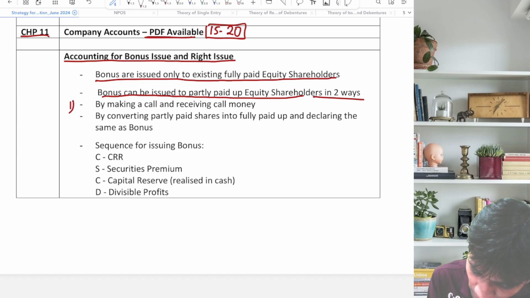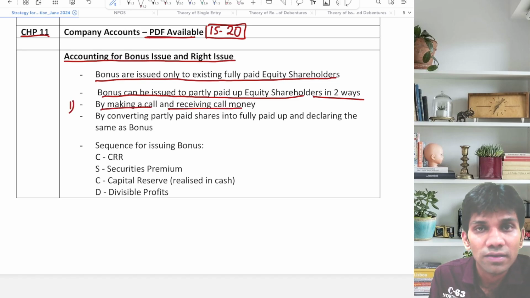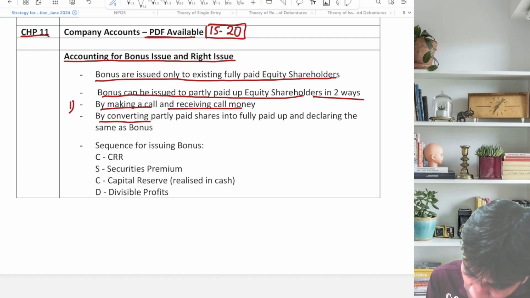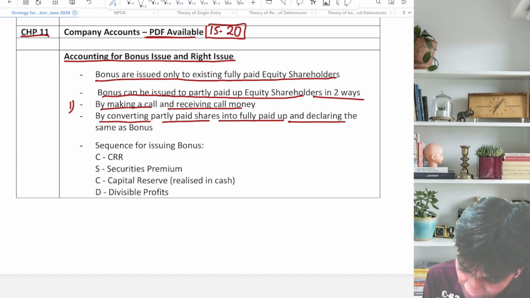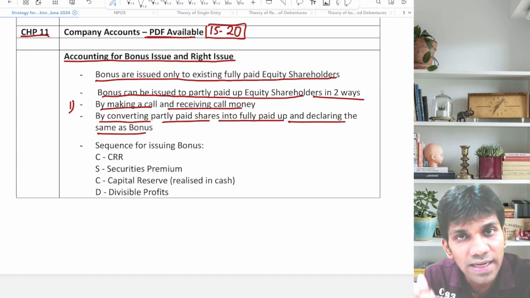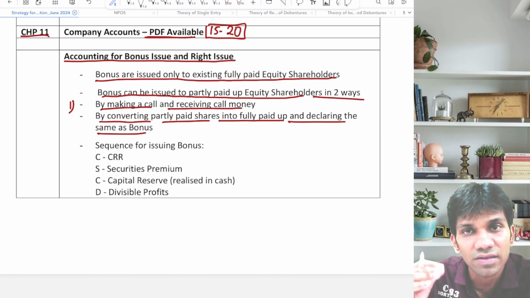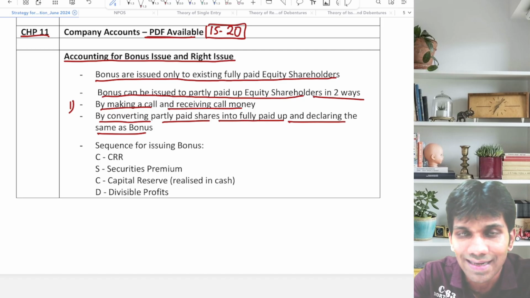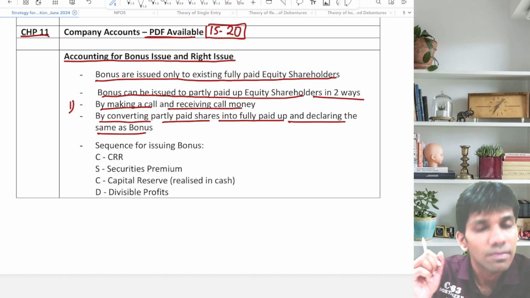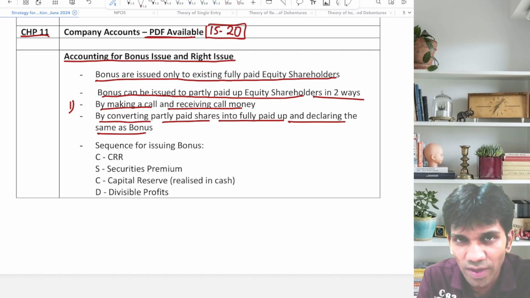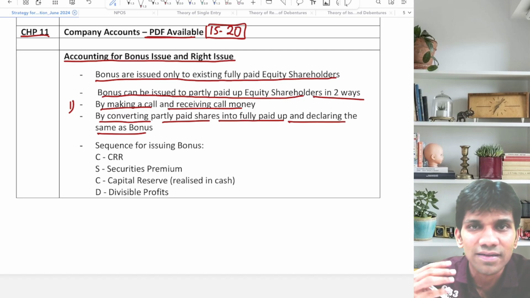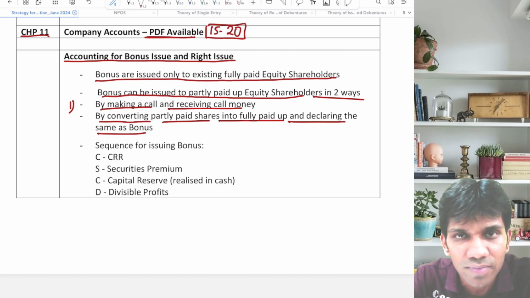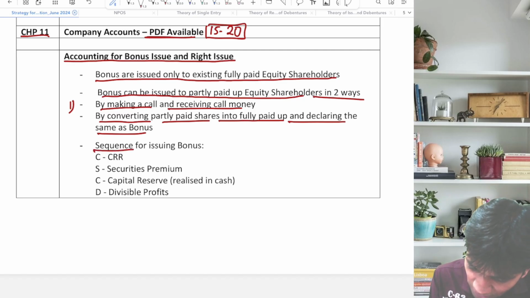Number one, by making a call and receiving call money, call due, call receive, by converting the partly paid up shares into fully paid up and declaring the same as bonus. मतलब call करने का और पैसा मांगने का नहीं, considering the same as bonus declared and bonus issued. Means make a call, receive a call is the first way. Second is make a call, don't receive call money, tell the shareholders that consider this as bonus from the company's side.